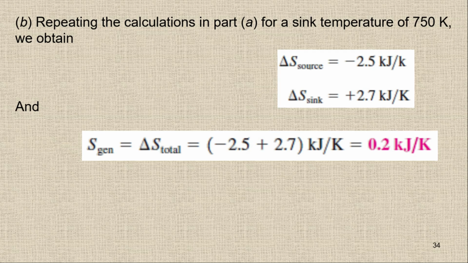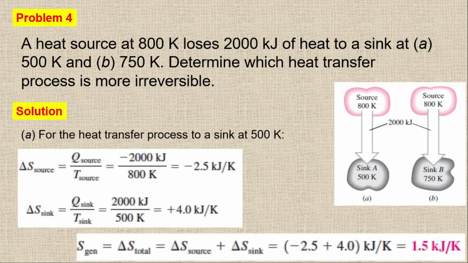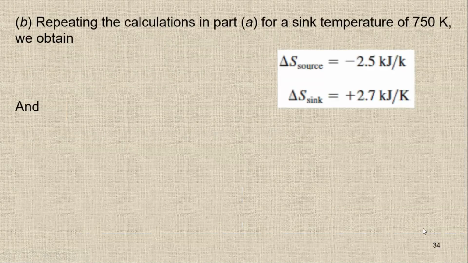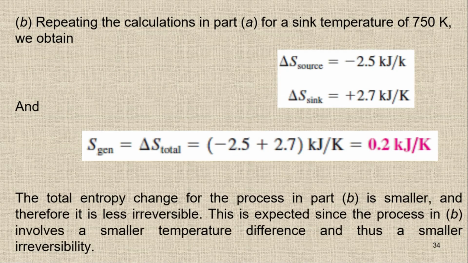If the temperature difference is less, then it will be less irreversible. Otherwise you can compare it with the entropy generation values. The entropy generation value for this case is 0.2, while in the previous case it was around 1.5. So the first one is more irreversible, or the second one is less irreversible.